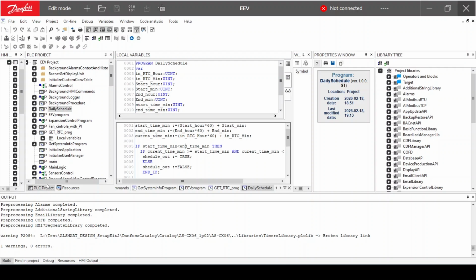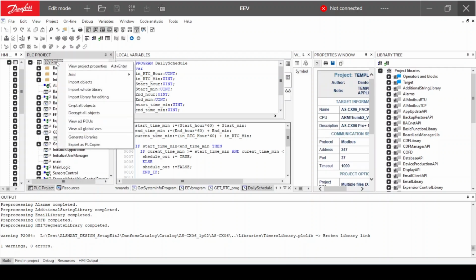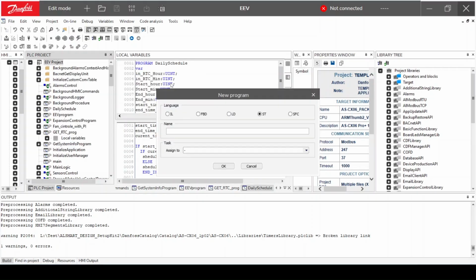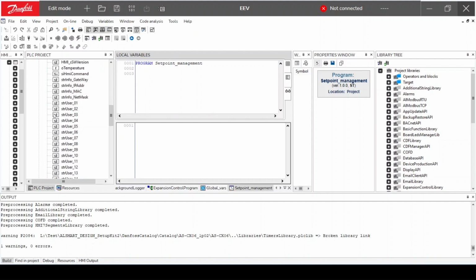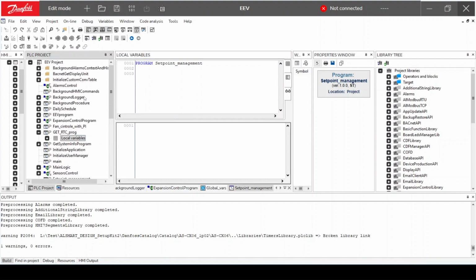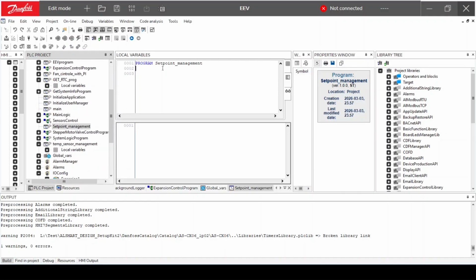In this program, we are going to create a setpoint management program based on a real-time clock. First, we start with the declaration of the variables inside the program. First, we declare our function block instance DailySchedule, which will handle the time range logic for the night offset.